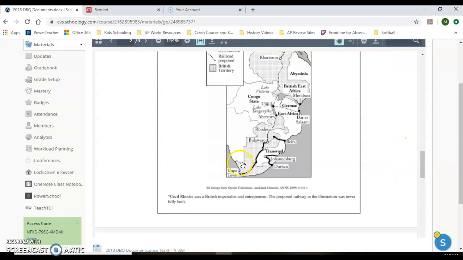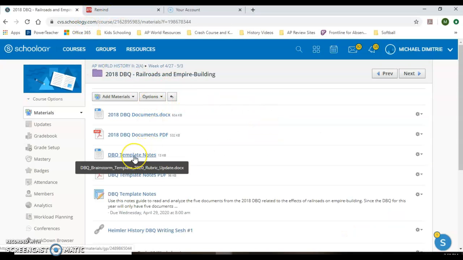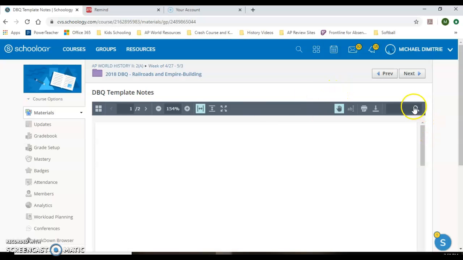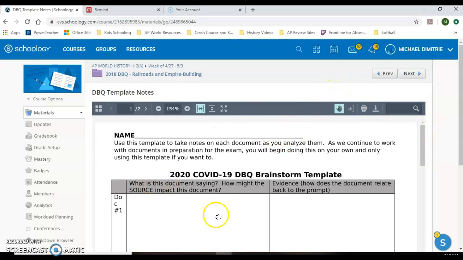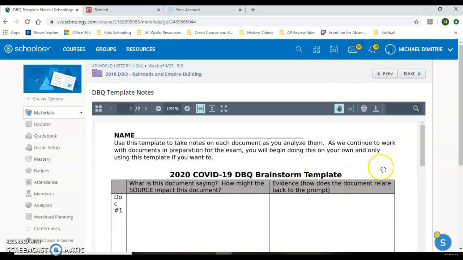So you're essentially going to be using these documents on Tuesday. You're going to read them over, and that is what you're going to use to do the document notes, the template notes sheet. And again, I've posted the Word document and the PDF. You can either open it up and download it and type your information in here and then re-upload it for me, or you could print it out and handwrite it, or write it on a separate sheet of paper, just make up this idea.